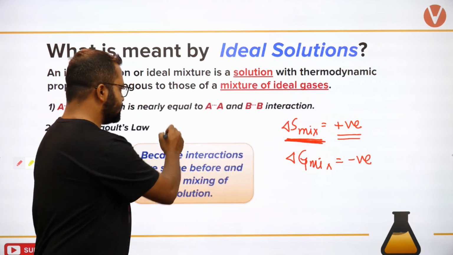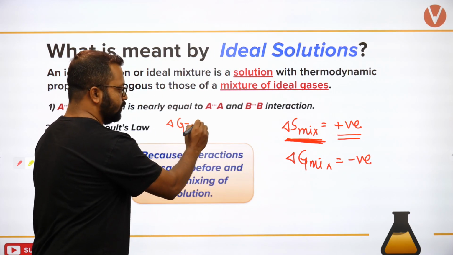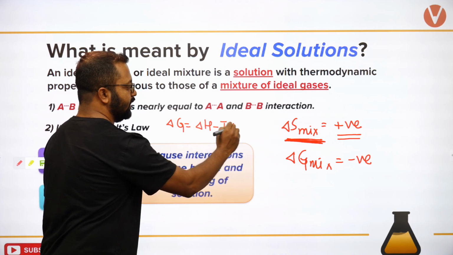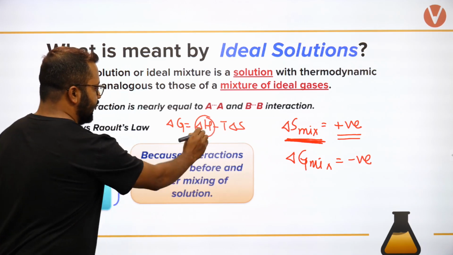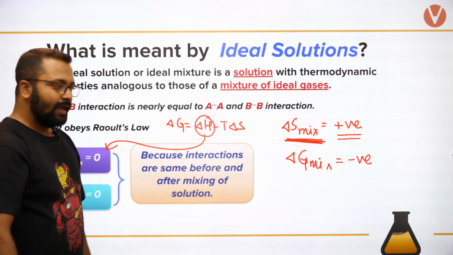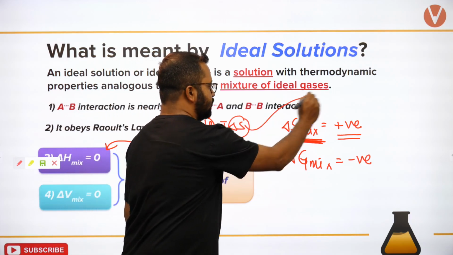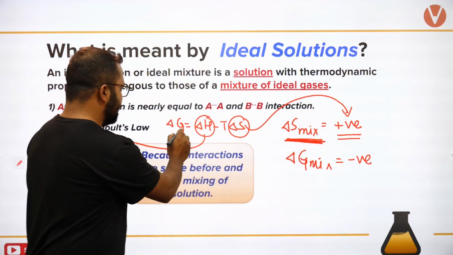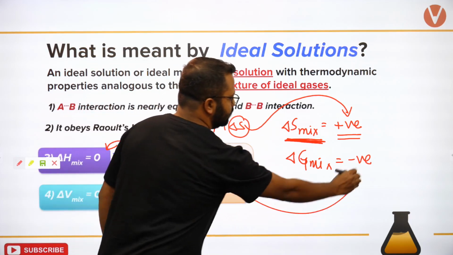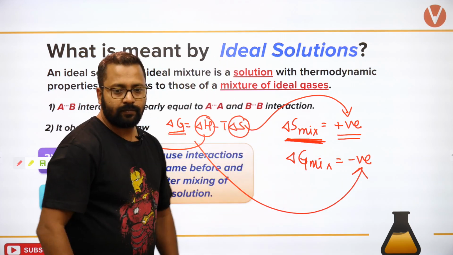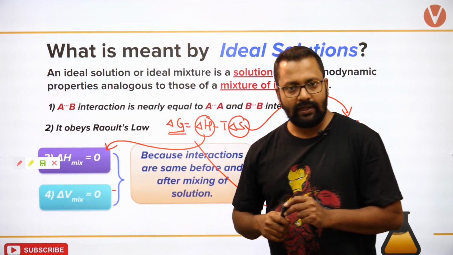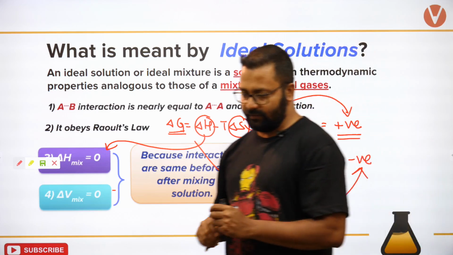The reason is delta G is equal to delta H minus T delta S. Delta H तो 0 हो गया and this is positive, so delta G will be negative. Okay. Delta G will be negative.